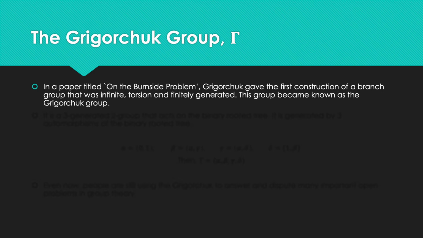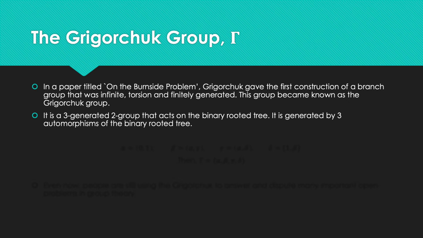In a paper titled On the Burnside Problem, Grigorchuk gave the first construction of a branch group that was infinite, torsion and finitely generated, i.e. a Burnside group, and this became known as the Grigorchuk group, or some people also call it the first construction. It is a 3-generated 2-group that acts on the binary rooted tree, so it's generated by 3 automorphisms of the binary rooted tree.